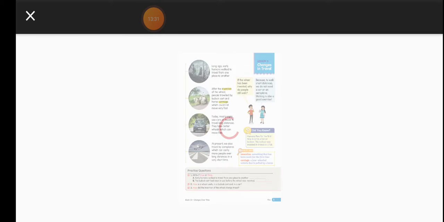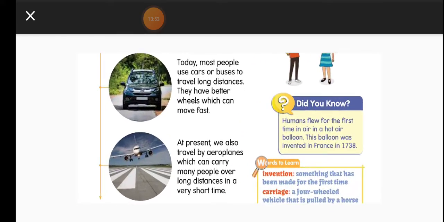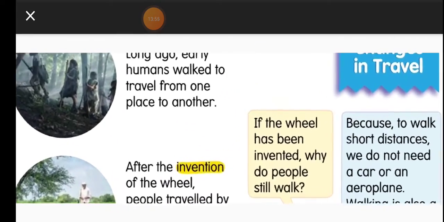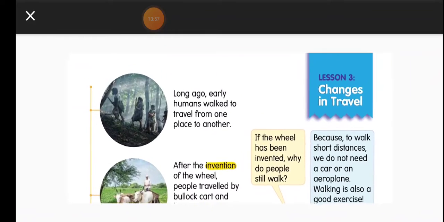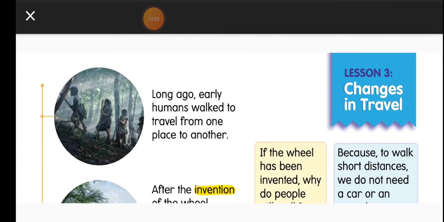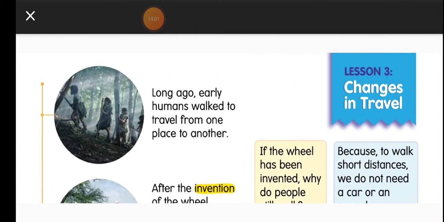Even in your content book you can see the same: how the invention of the wheel happened, and after it, how we are enjoying transport even today. Open your content book and read each and every sentence from this 15.3 lesson.